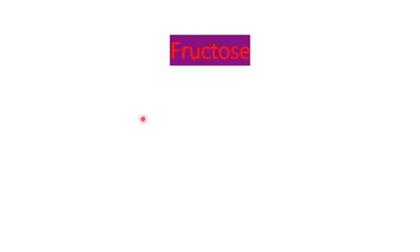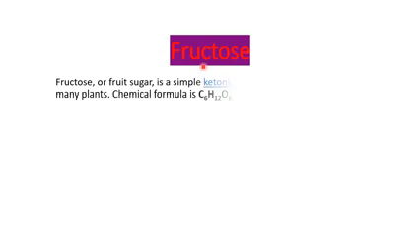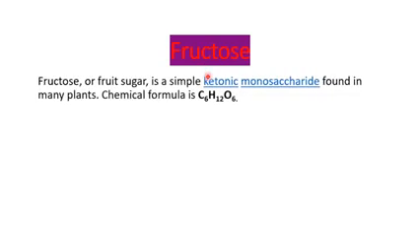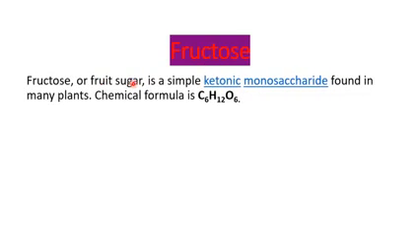Welcome all. In this video we are going to talk about some of the carbohydrates. First we are going to talk about fructose. Fructose, or fruit sugar, is a simple ketonic monosaccharide. It consists of a keto group. In glucose we have already seen that glucose has an aldehyde, whereas the ketone is present in fructose.